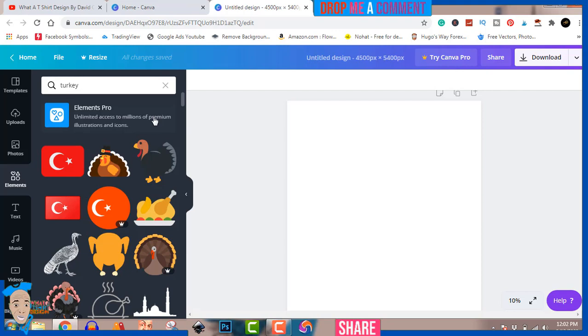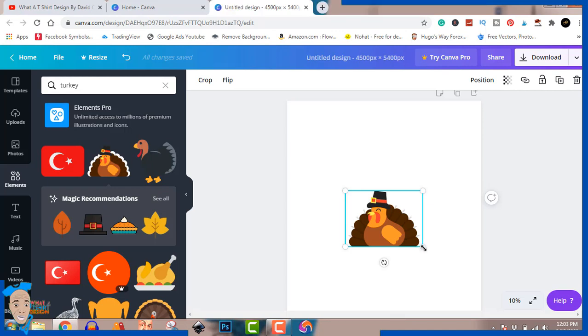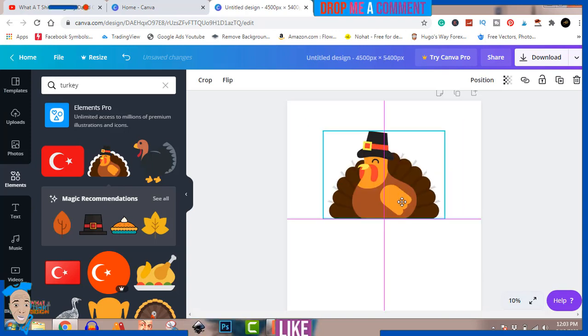For this one, I'm not going to go too complicated. I'm not going to be too hard on myself with this design. These are simple designs that should not take you a lot of time to come up with. I'm trying to pick between this or this or this. So let's just use this. Let's see how that looks. Okay, not bad. I'm just going to increase this. To do that, move my mouse cursor to this edge, press the left mouse button and just drag outward. So now we have it like so.